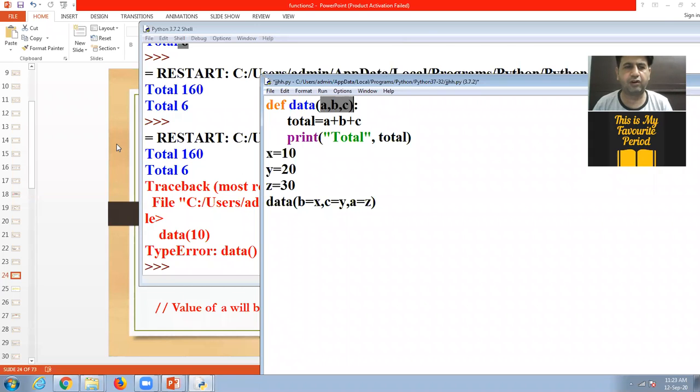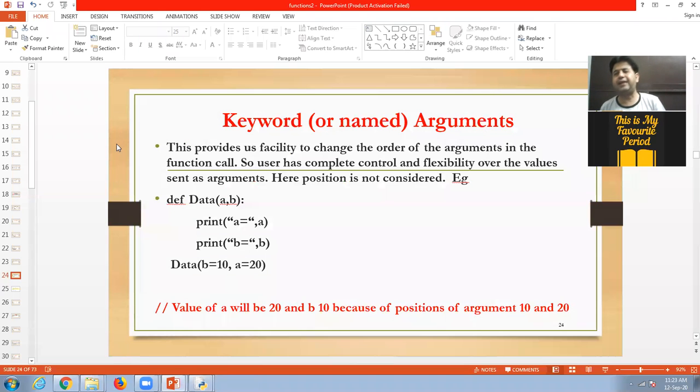So this is called keyword or named argument. This provides us the facility to change the order of arguments in the function call. So the user has complete control and flexibility over the values sent as arguments.